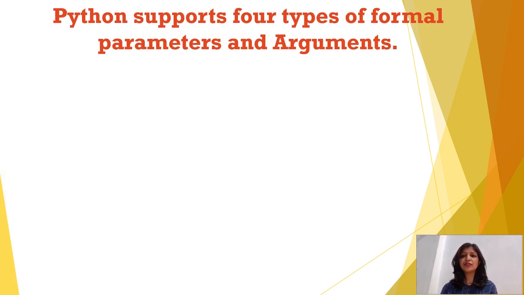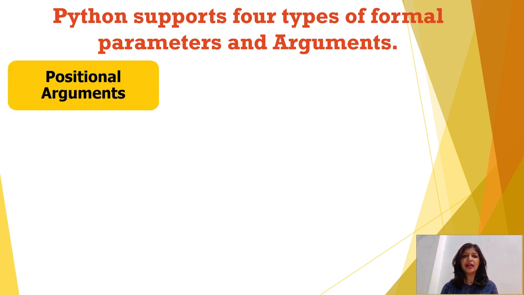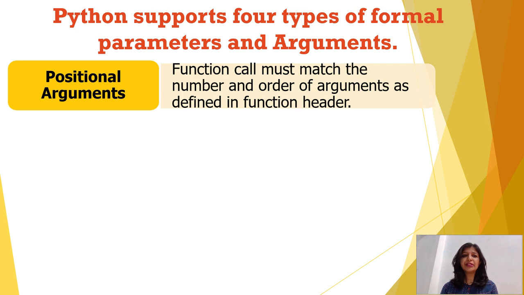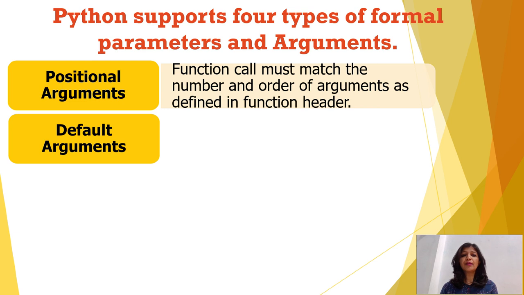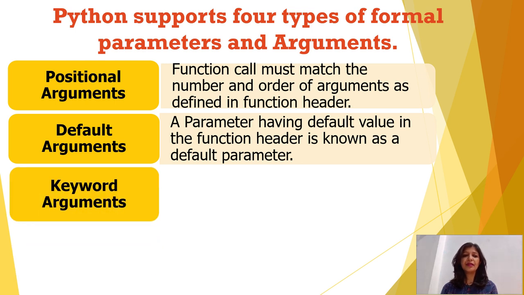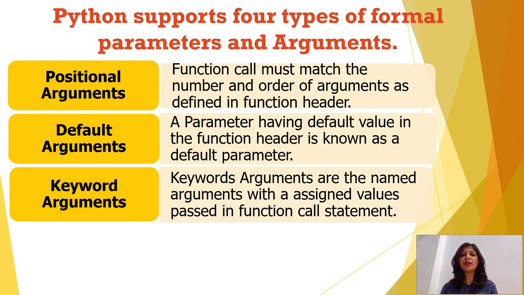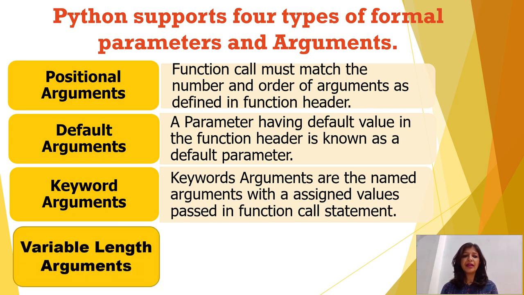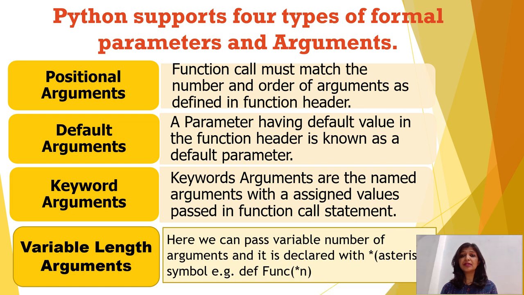Python supports four types of parameter or argument. The first one is the positional argument. Positional arguments need to be mentioned in a specific position or in specific order and in specific count. Default arguments are those arguments which have some default value which is specified in the function header. Keyword arguments are the arguments which we call through their name, and variable length arguments are the arguments through which we can pass any number of arguments.